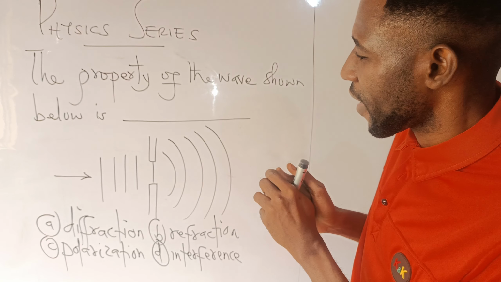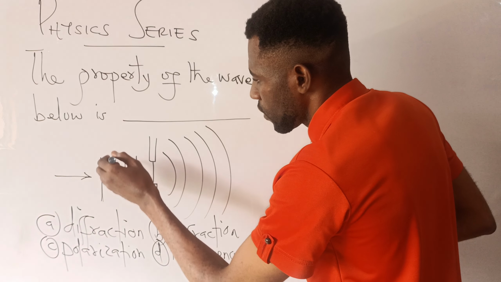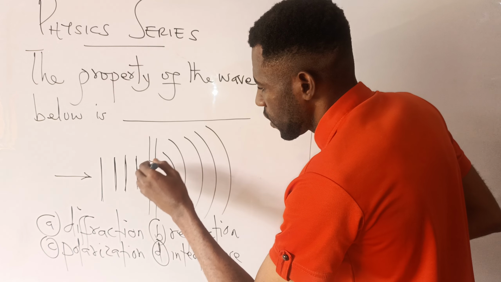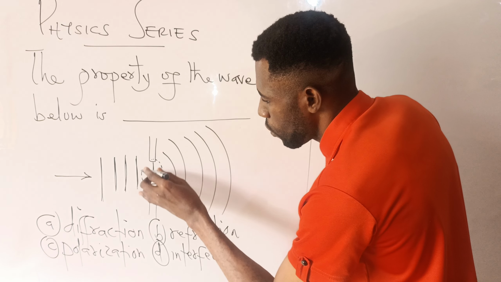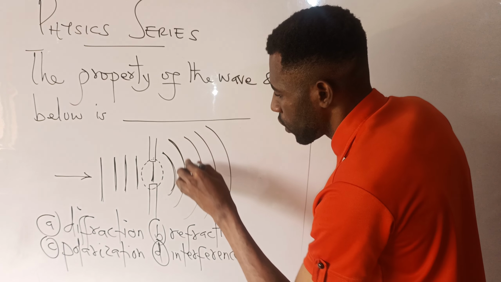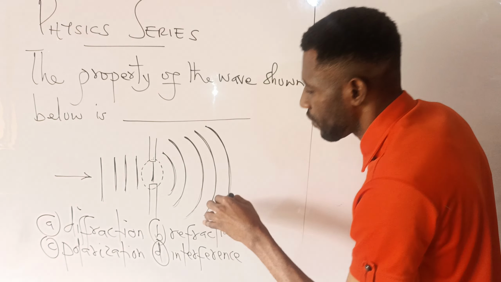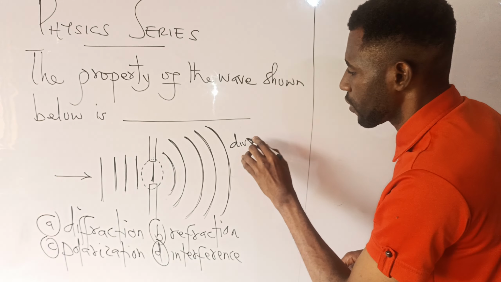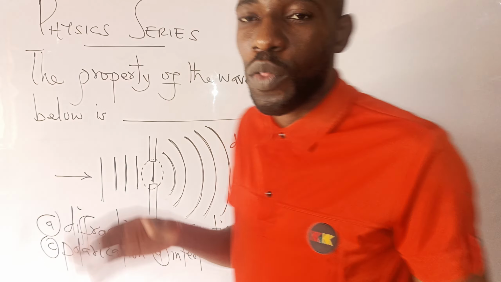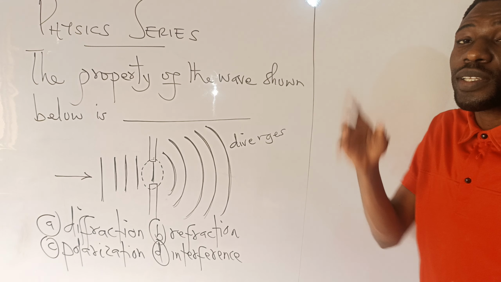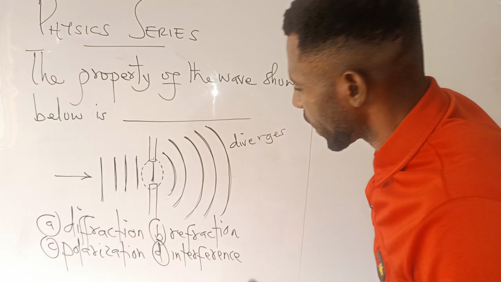Looking at this diagram, first of all, this wave is passing through a small opening. When it comes out, it spreads. It diverges. Now, looking at the properties we have on the board, in the previous video I explained some of those properties, so let's look at them one by one.